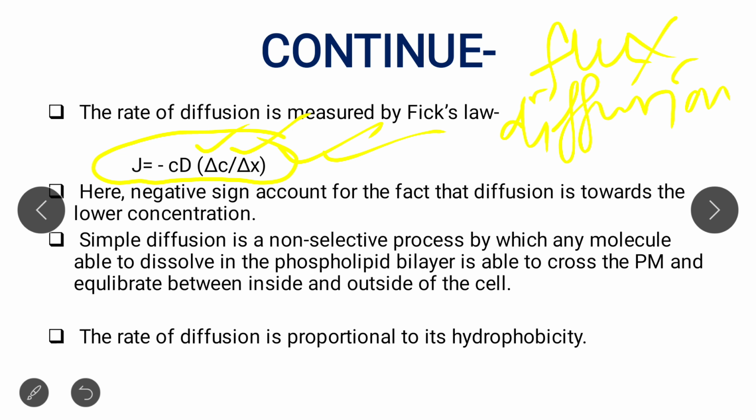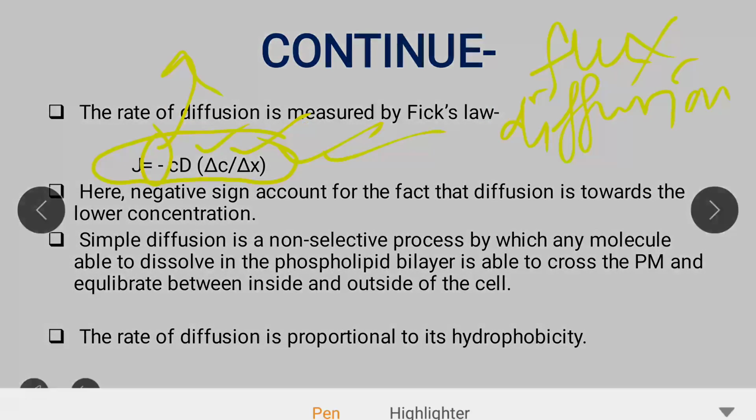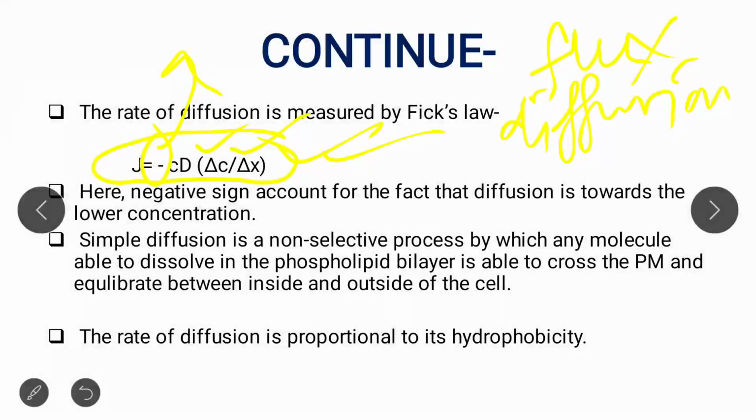Please remember this law. And why do we take this negative sign? Because the substance is carried along the concentration gradient, that is towards the lower concentration. So from higher to lower concentration the substance is carried. That's why we take this negative. Clear? Now if you still have any doubt, then please comment.